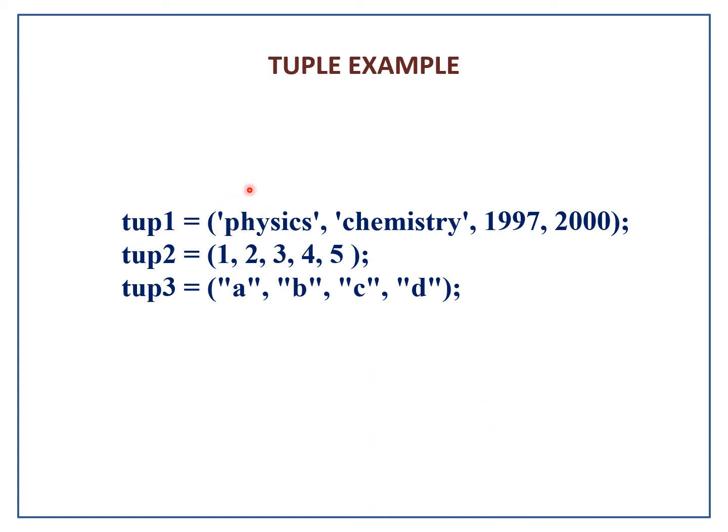So here in TUP1 there are two strings and two 4-digit numbers. In TUP2 there are single digit values. In TUP3 there are alphabets. So any values, any elements can be used in the tuple.